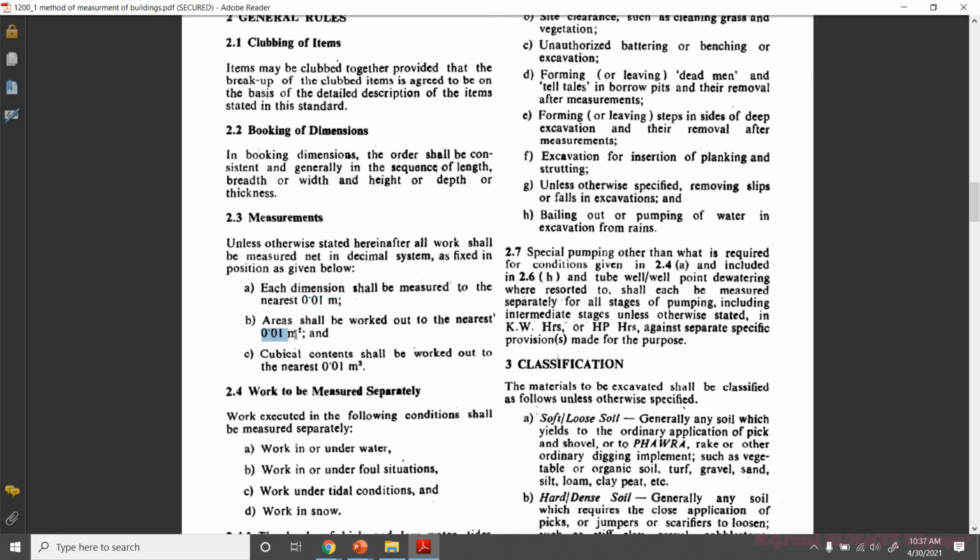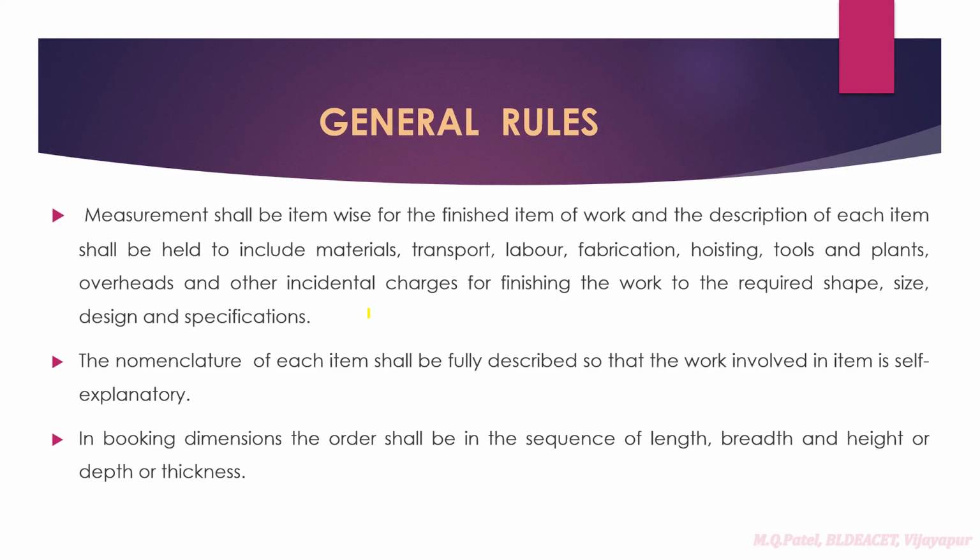0.01 meter for length, 0.01 square meter for area, and 0.01 cubic meter when we are calculating volume. You can remember this: after the decimal point, this many digits have to be used.